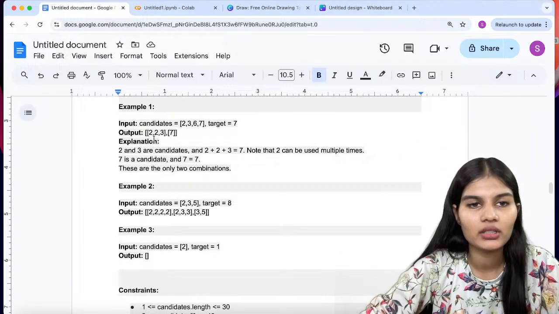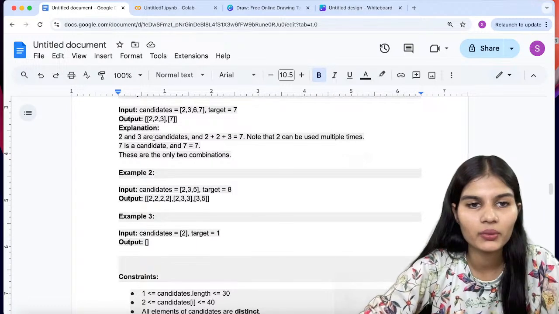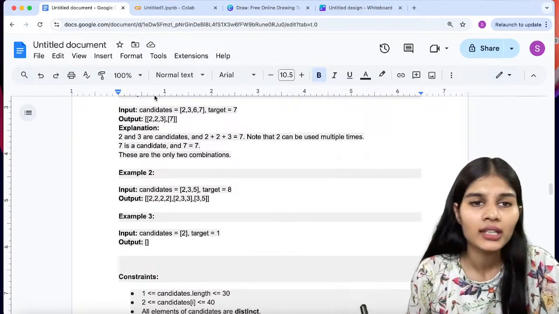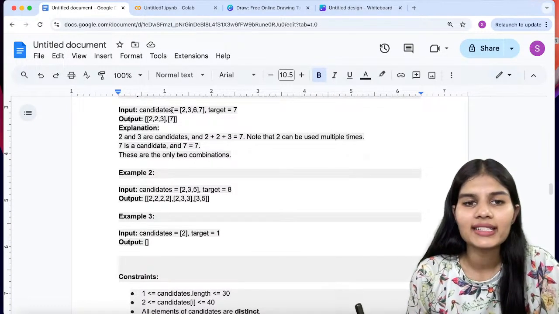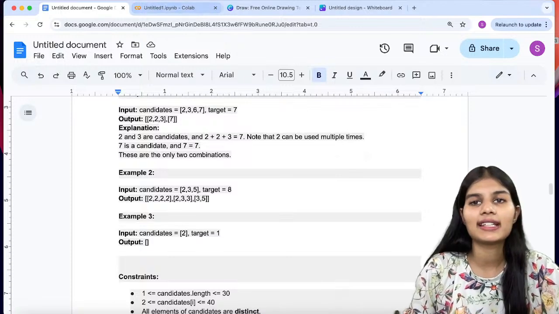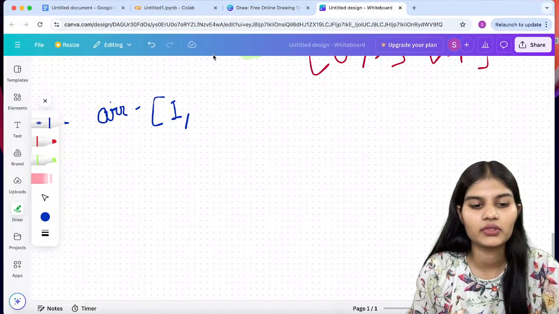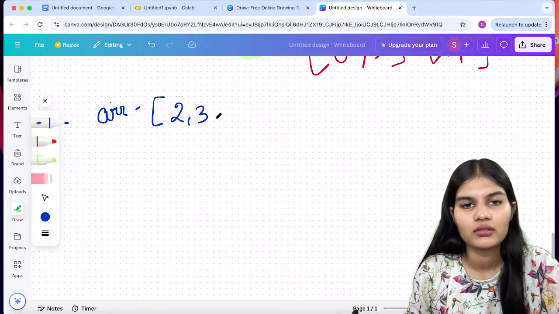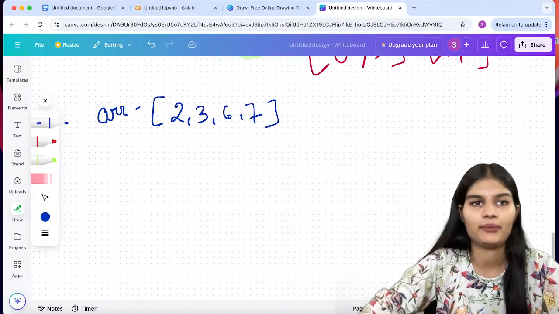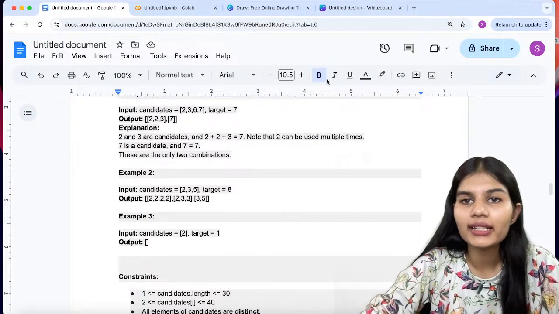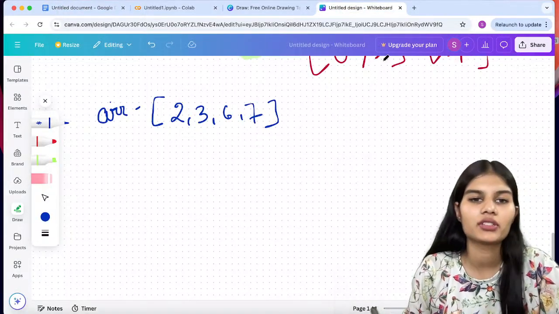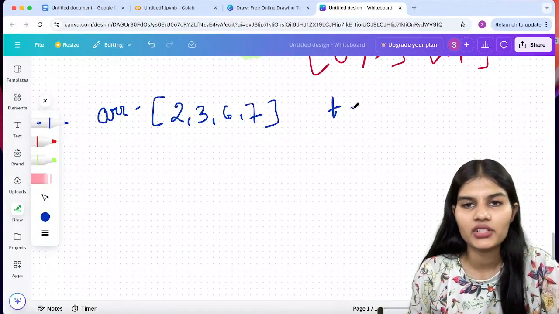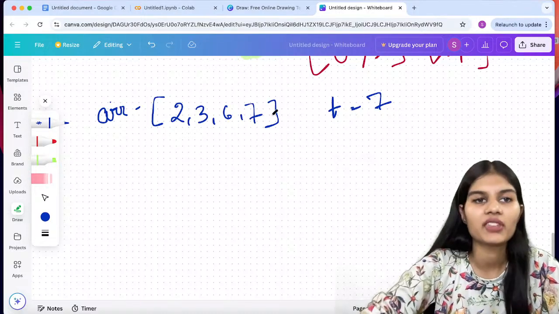Let's take the similar example which is given over here. Let's say the input has two things: one is the candidates, the second is the target. So we have 2, 3, 6, 7 as the array, and my target value is 7, so I will write t is equal to 7.